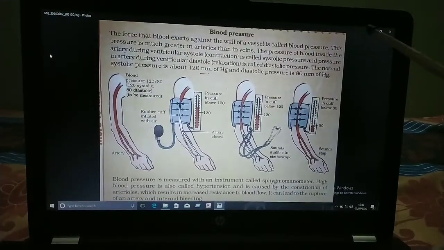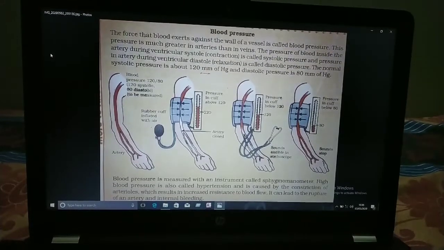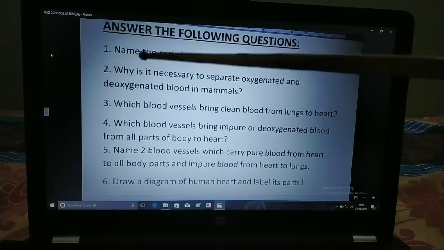So children, a normal person has 120 by 80 blood pressure. If a normal adult has high blood pressure, it is dangerous to us, so we have to take care about it. So children, go through all this and answer these questions.